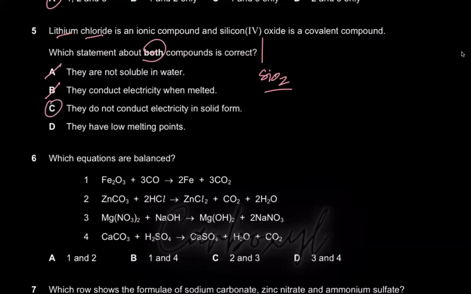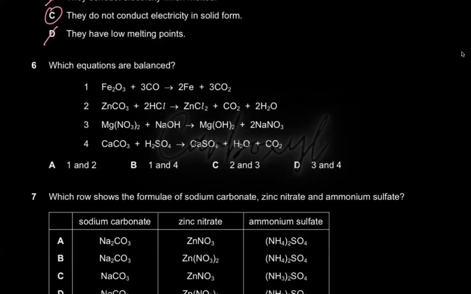And D says they have low melting points. My God, ionic compounds have high melting points, and your silicon oxide is a giant covalent structure. It's a macromolecule. Obviously, it has a high melting point. So this is wrong for both. So C is the correct option. Thank you, Osama Zan. You are right.